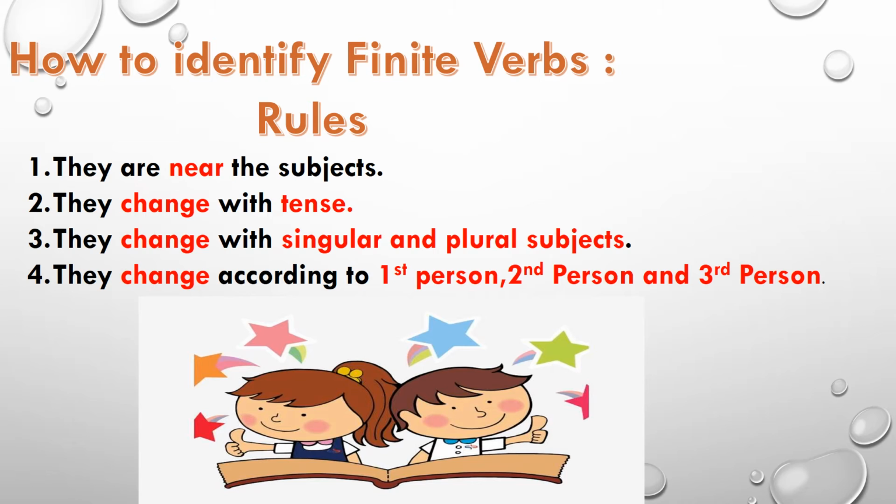So students, we have seen how to identify the finite verbs. How to identify them? They are near the subject, your first rule. The second rule is they change with tense. The third rule is they change with singular and plural subject. And the fourth rule is they change according to the first person, second person and third person. So by these rules, you can easily identify the finite verb in the sentence.